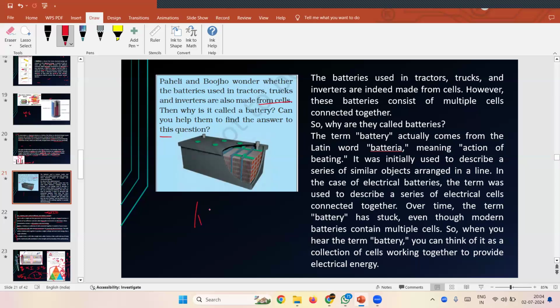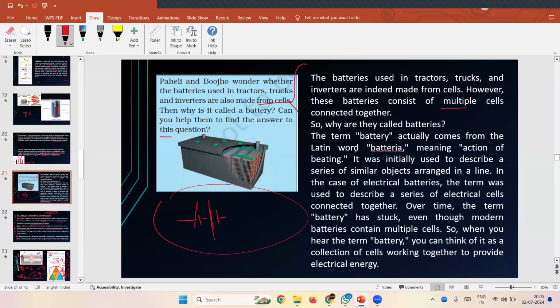We know that a group of cells make up batteries, right? Yes, ma'am. That is the answer for this question actually. So read this passage. The batteries used in tractors, trucks, and inverters are indeed made from cells. However, these batteries consist of multiple cells connected together. So why are they called batteries?